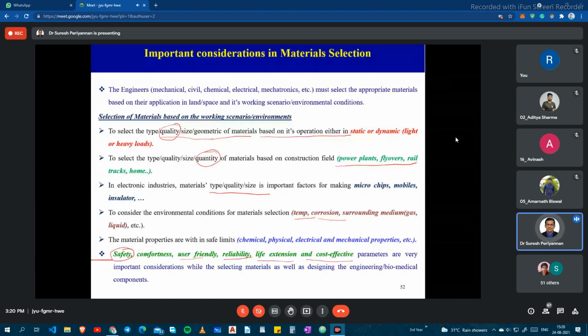While purchasing a bike, or a new component, or a new mechanical system, it should be safe, comfortable, user friendly, reliable, long-lived, and cost effective. Like that I have written. So based on your convenience, you have to purchase. You have to consider these parameters while designing a new component or purchasing a new component.